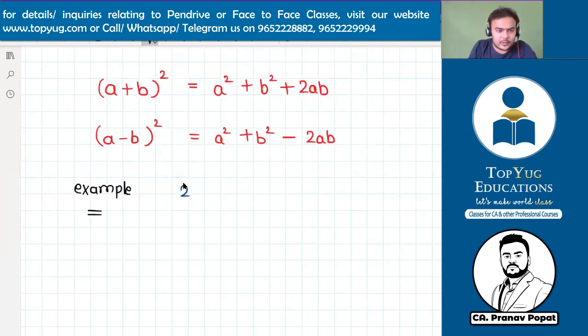Can you solve this? (2x plus y) whole square. Can somebody solve this? What is the detailed value coming? You will not get the answer in terms of a number, but in terms of x and y only. But what should be the answer? Tell me.